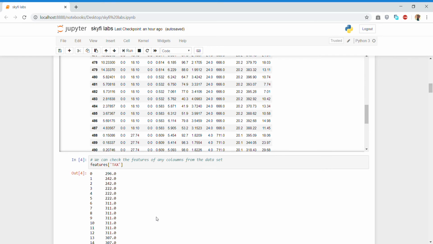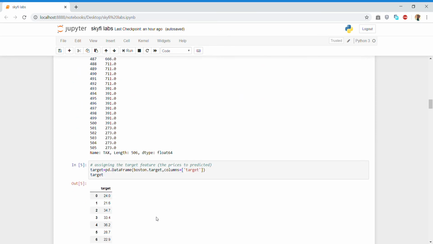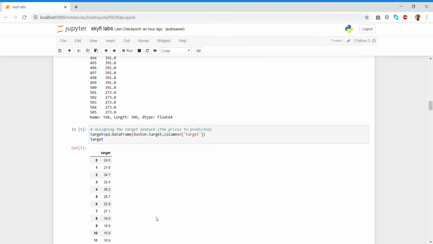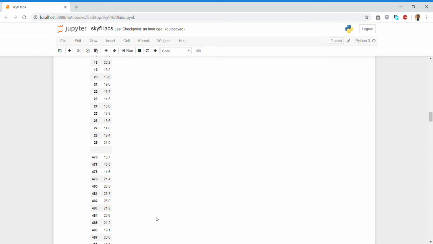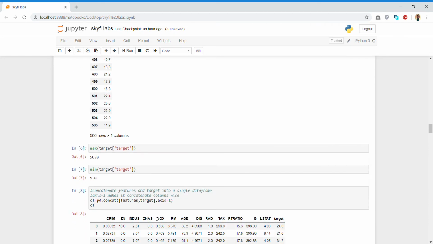We can check the features of any column from the dataset by using the feature function. I have featured text here. Now assigning the target features for the prediction of the prices by using the pd.DataFrame function. For obtaining the maximum and minimum target values, we can use the functions max and min.